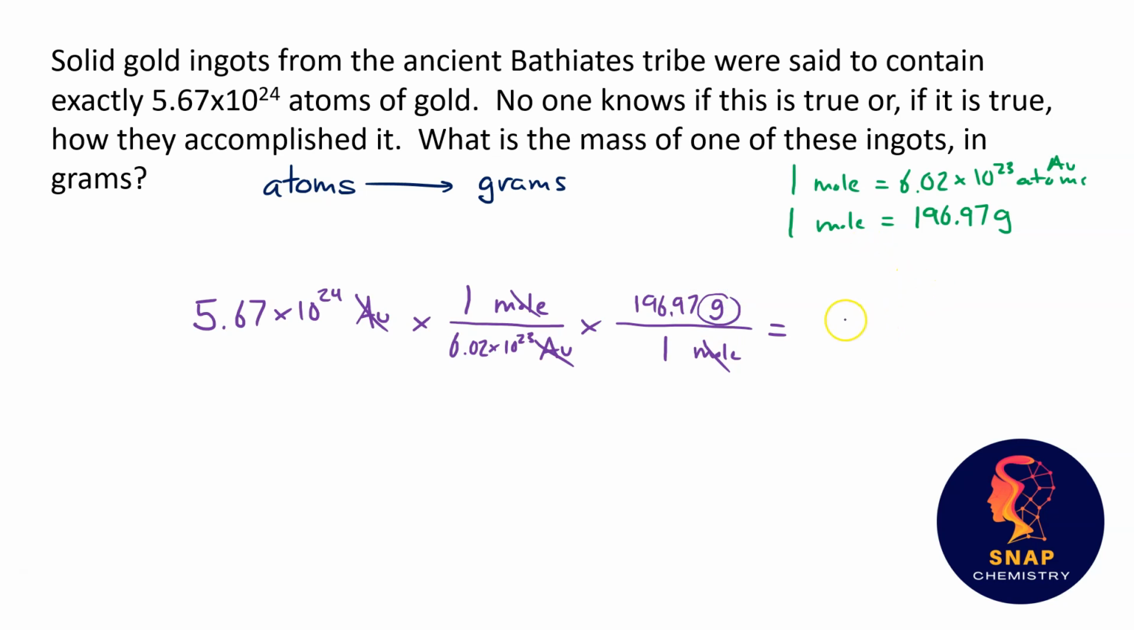If you multiply and round your answer to some reasonable significant figures, you get 1,860 grams of gold in one of these ingots.